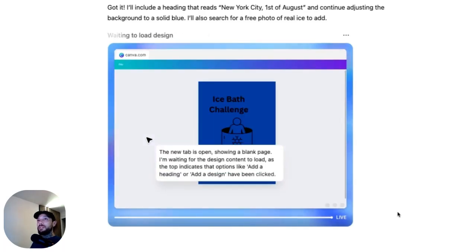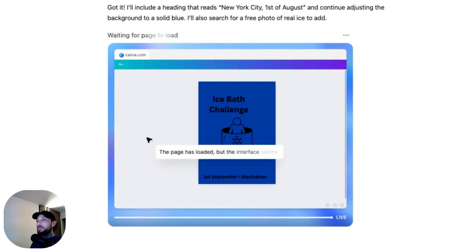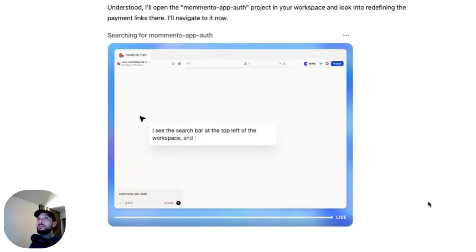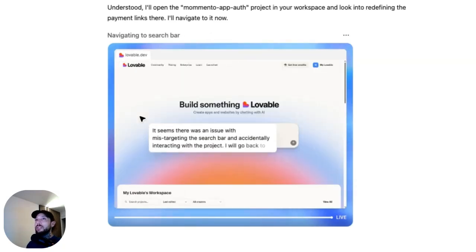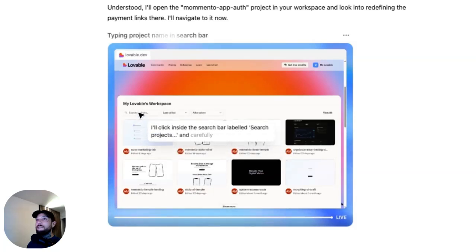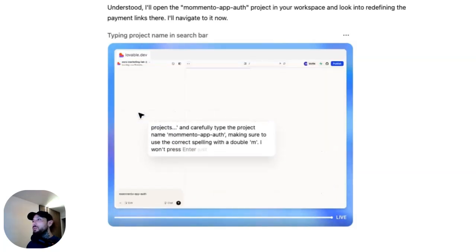Here we go. Not the best, but this is just a little example. This is crazy. So it's jumping into my Lovable. Ooh.